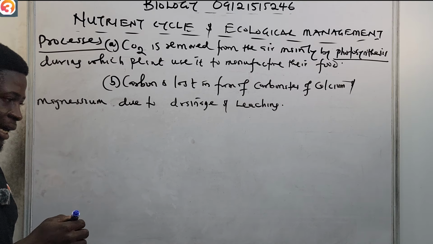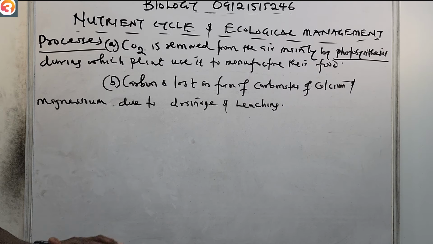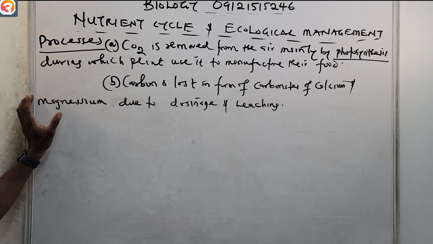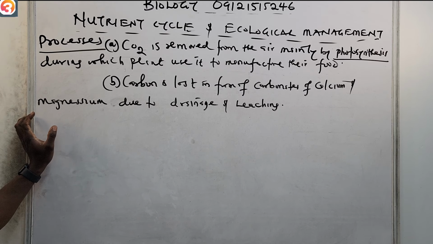So due to drainage and leaching, carbon is also lost in the form of calcium and magnesium carbonates, due to the process of leaching. So these are the two ways.